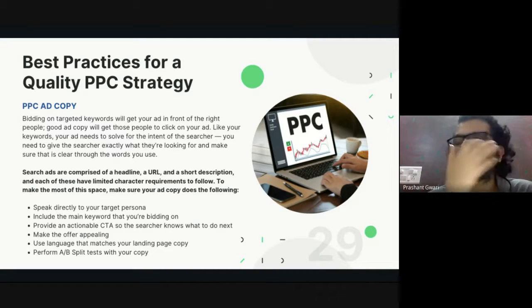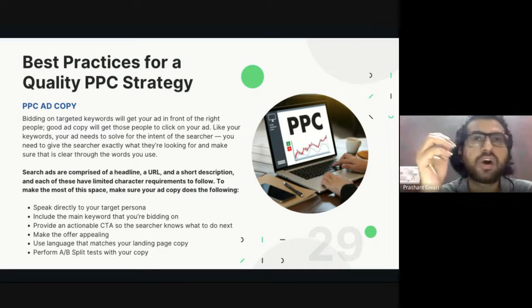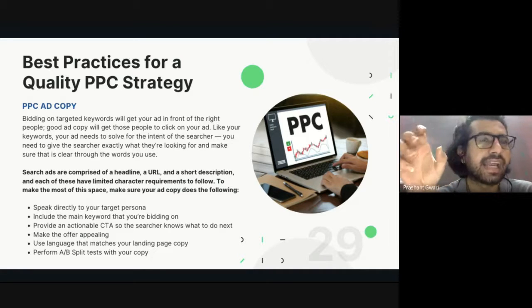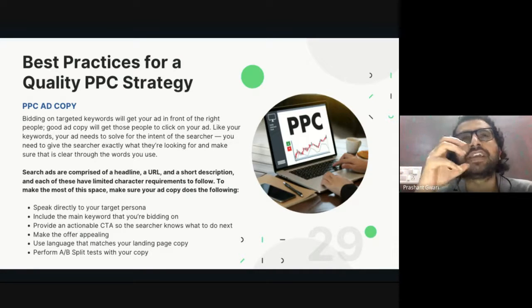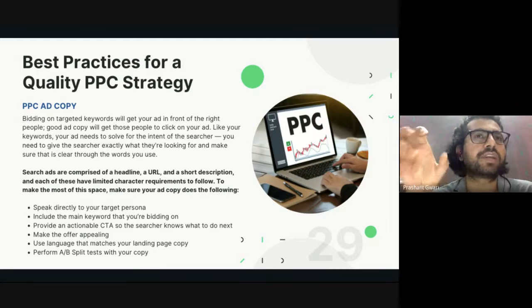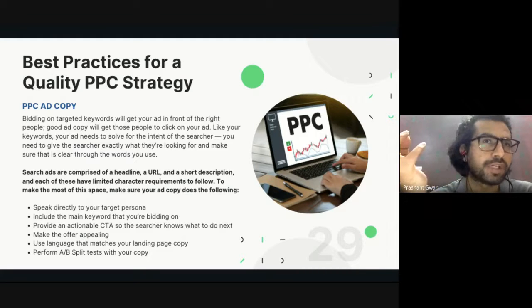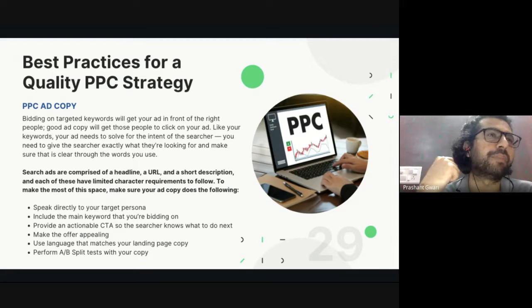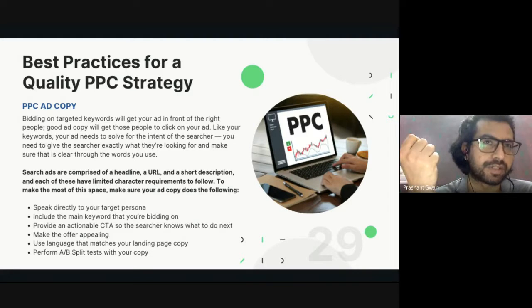So you can add some kind of offer, some kind of copywriting line, some kind of engaging line which intrigues your website visitor to click on it. If you're providing some kind of promotion, or some kind of tagline of your business which can impress your customers.